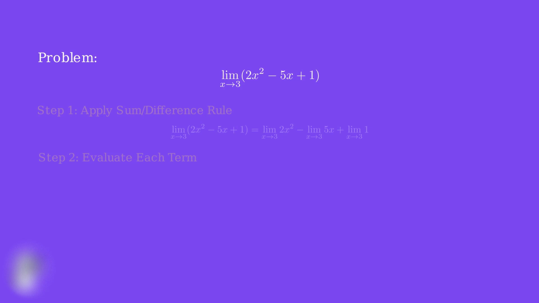Finally, let's evaluate the third term. The third term is simply the limit of the constant 1. By the constant rule, the limit of any constant is just that constant, so the limit of 1 is 1. Now we can combine all our results to find the final answer. We combine our 3 results, 18 minus 15 plus 1.